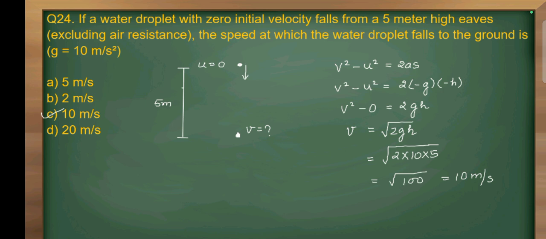We will put the value of g, that is 10 meter per second square, and height h is equal to 5. So after substituting this, we will get v is equal to under root of 2 into 10 into 5, which is equal to root of 100. So after solving, we will get v is equal to 10 meter per second. So option C is correct.